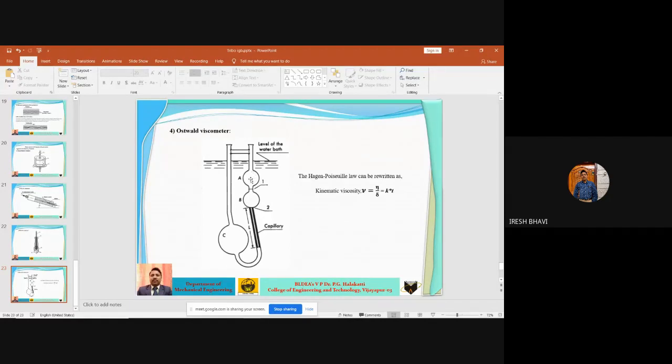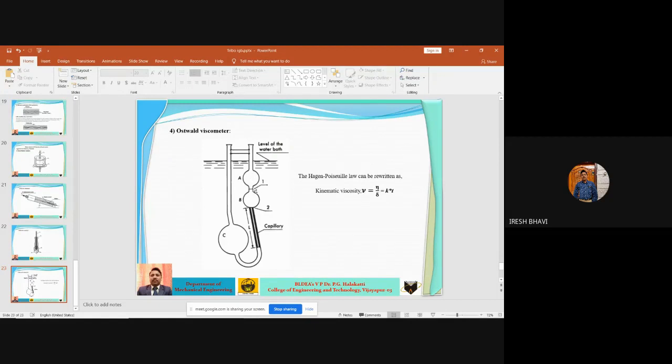Then what we'll do is, once you leave that one, what happens? The lubricating oil filled in tube A and flask A and flask B will go on dropping and will flow to the flask C or measuring flask C. And once the level of the lubricating oil starts dropping, when it comes to this point 1, we'll start the stopwatch.